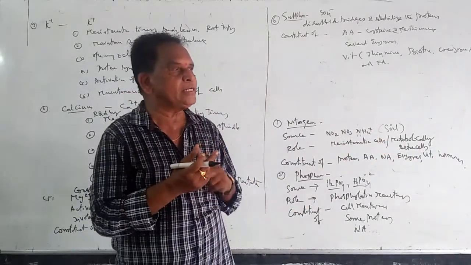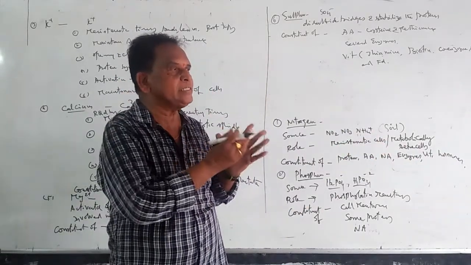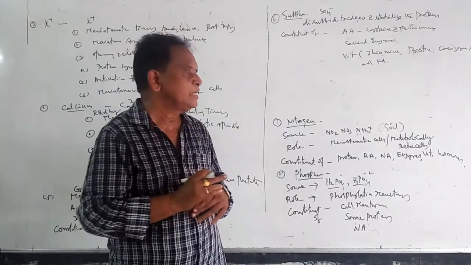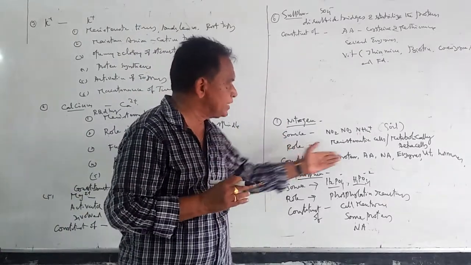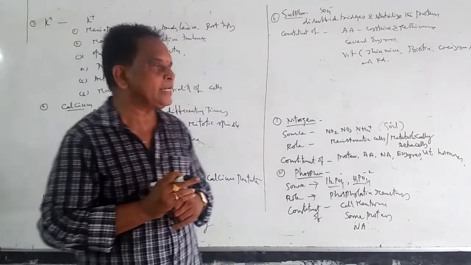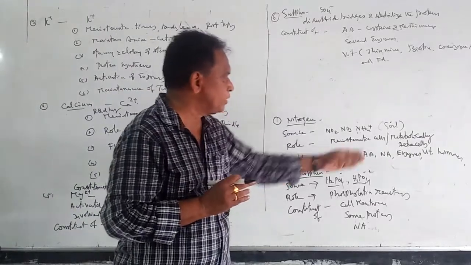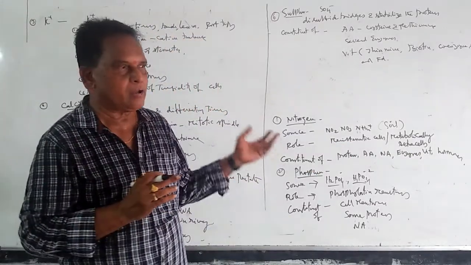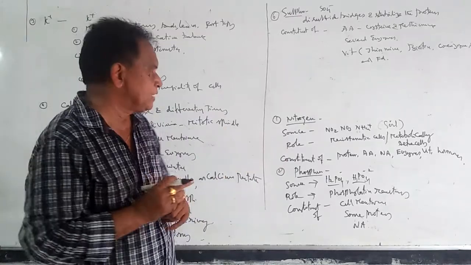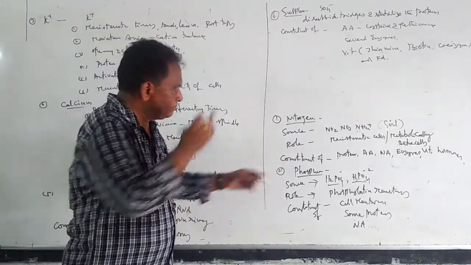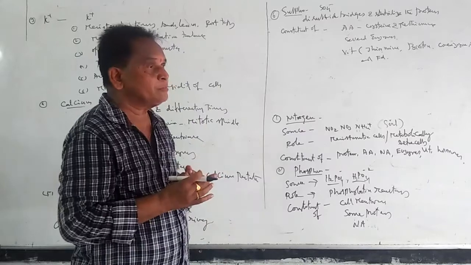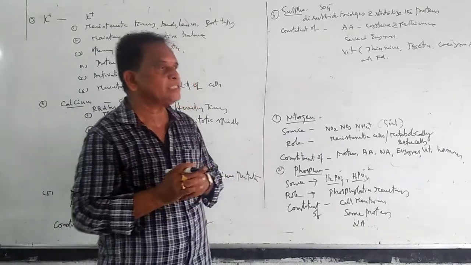Next to carbohydrates and fats, nitrogen is a very important element, and it is a constituent of various biomolecules present in plants, and these are the various biomolecules where we can observe the presence of nitrogen. And the next element is phosphorus, a macroelement.